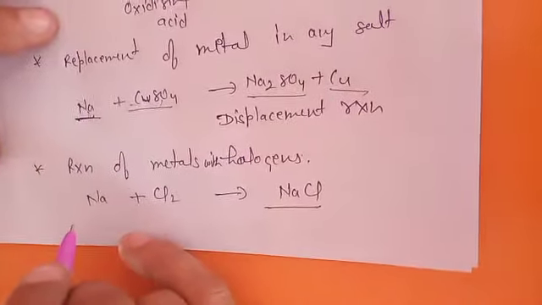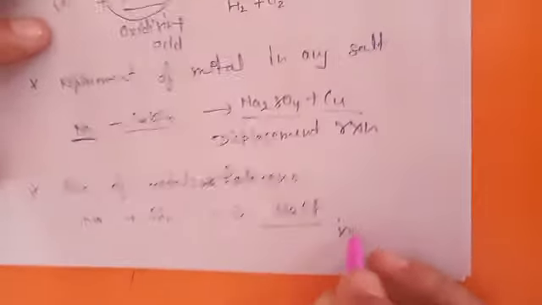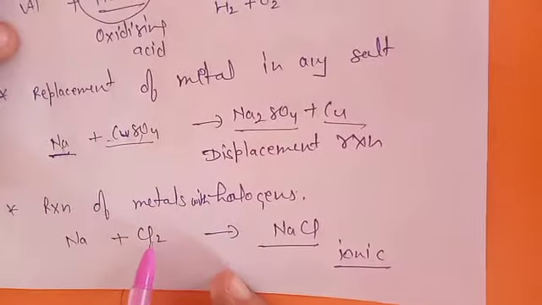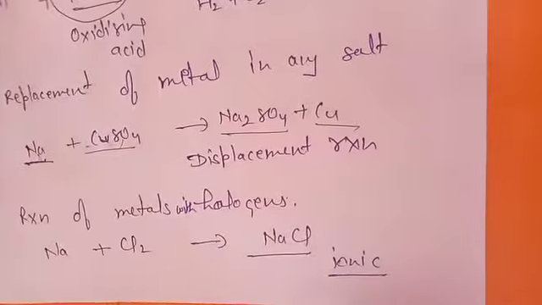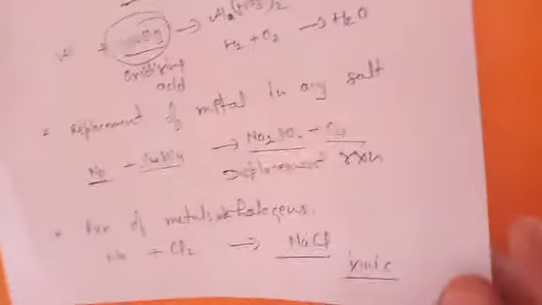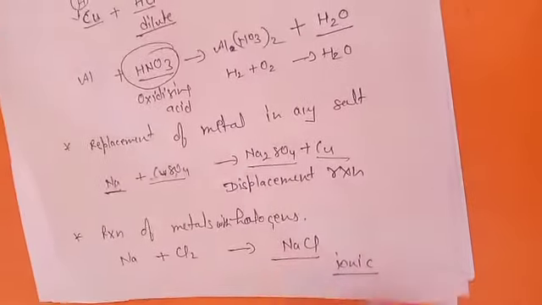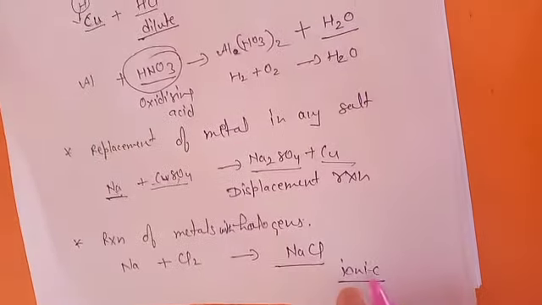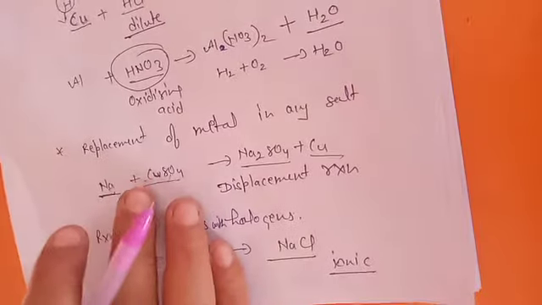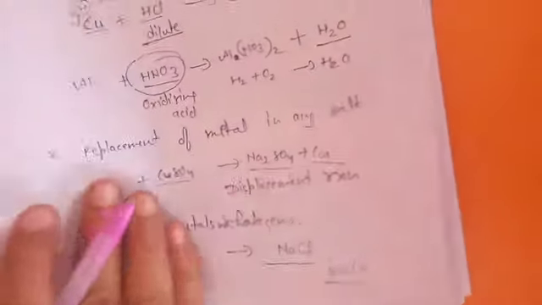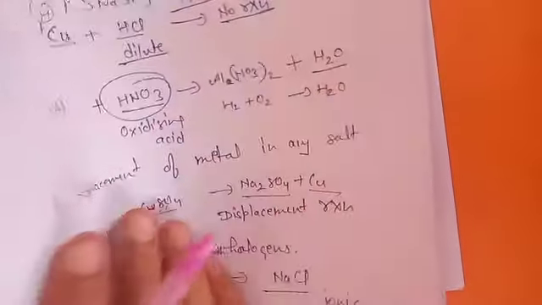Metals are quite reactive towards halogens, and the halides formed are ionic in nature. A reactive metal reacts more rapidly, while a less reactive metal reacts at a higher temperature, when we heat it. So all metals react with halogens to form the metal halide, like sodium chloride, magnesium chloride, copper chloride. According to reactivity, the more reactive the metal, the faster the reaction; the less reactive, the slower.